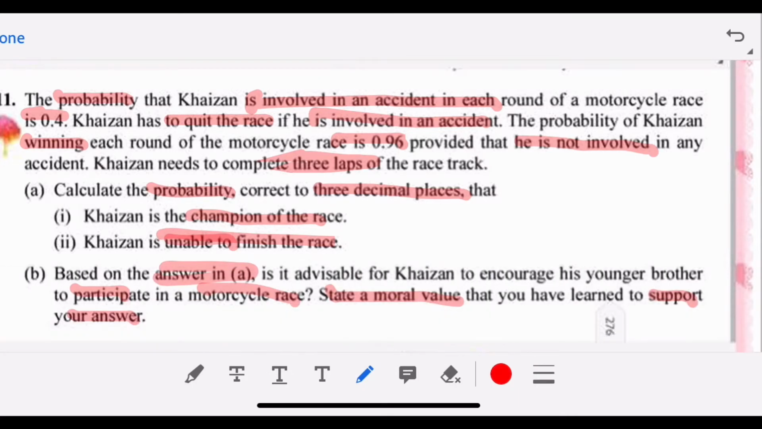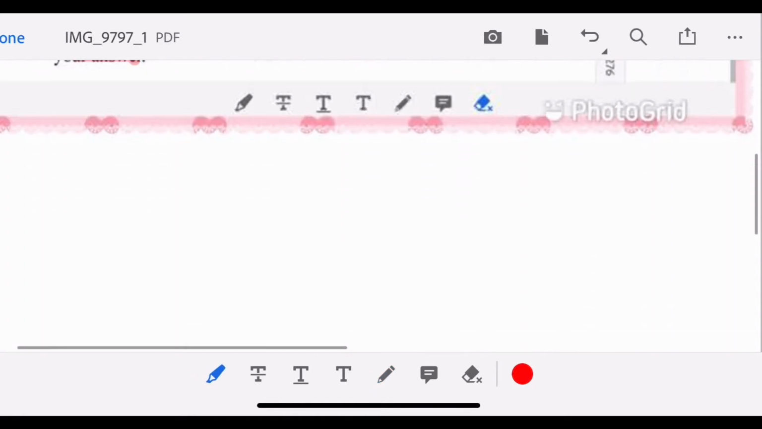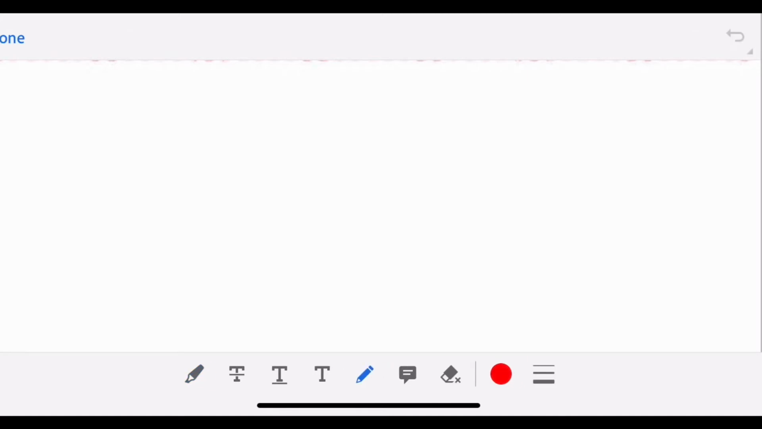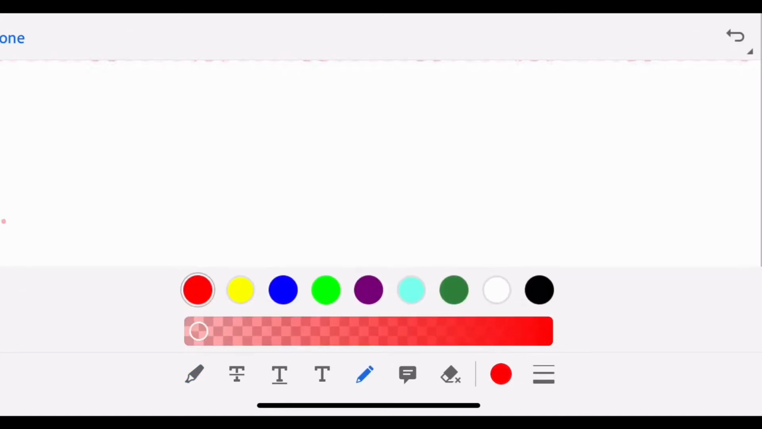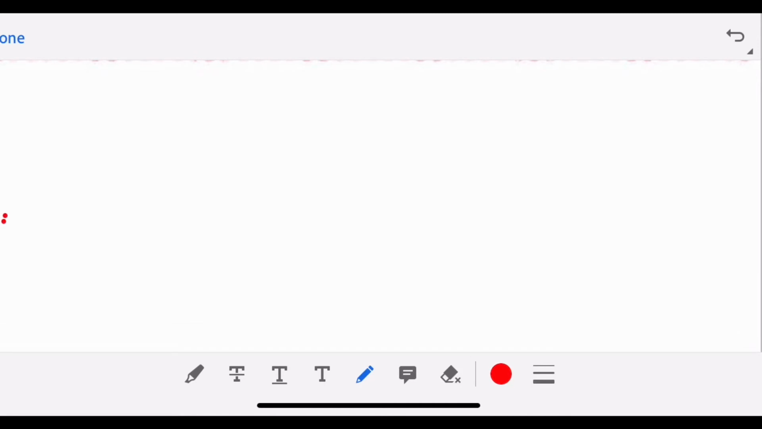So this is a very special hot question that you might see in your coming SPM exam, especially for Form 4 and Form 5 students, because the percentage of hot questions increases every year. Okay, so let's start the solution.